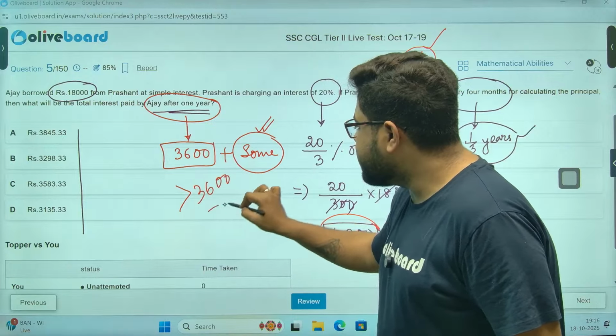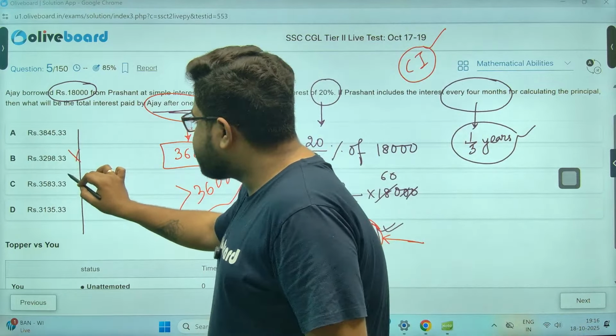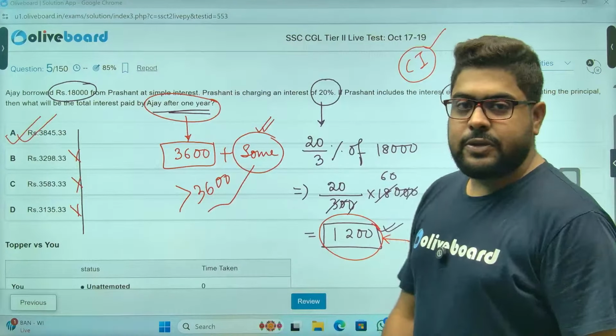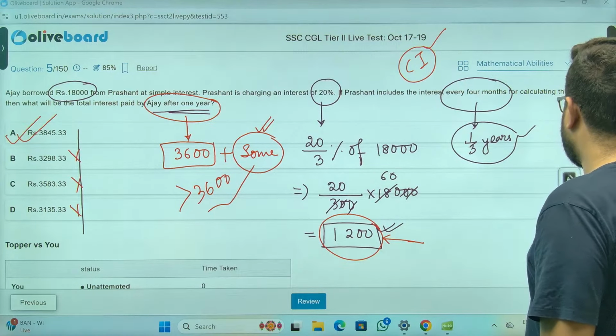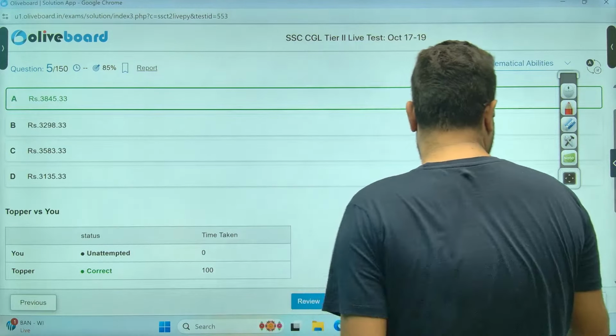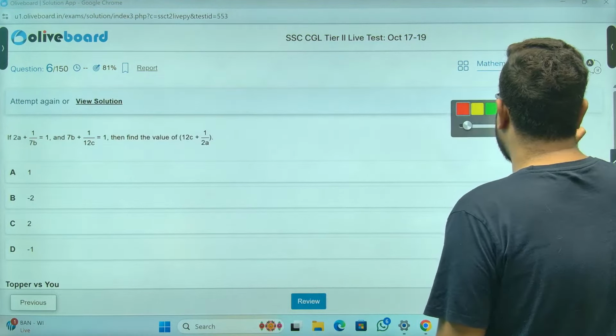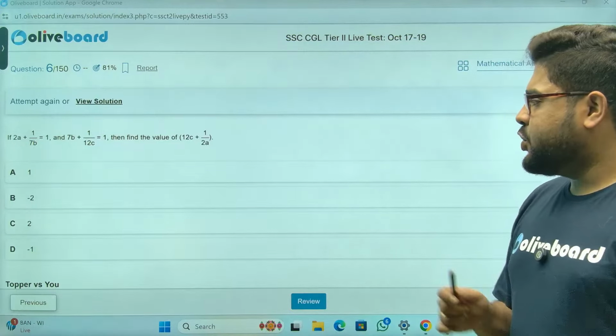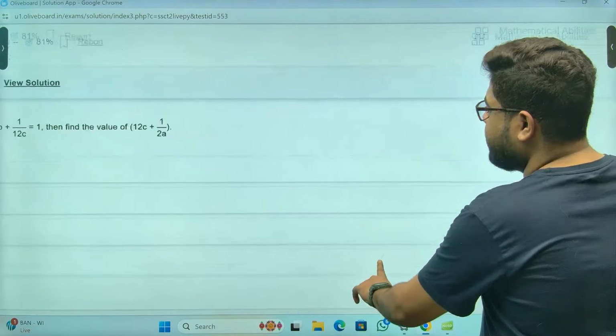Check the options. This cannot be, this cannot be, this cannot be. Only one option is greater than 3600. So that's my answer. Not everything needs to be calculated. So देखो हो गया, एक लाइन में बन गया. Perfect.